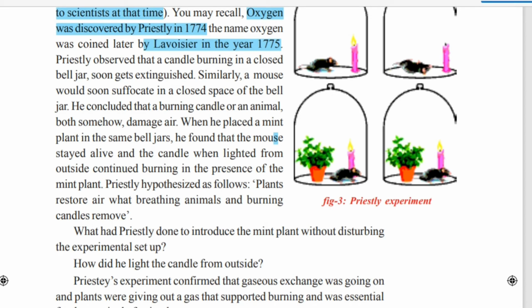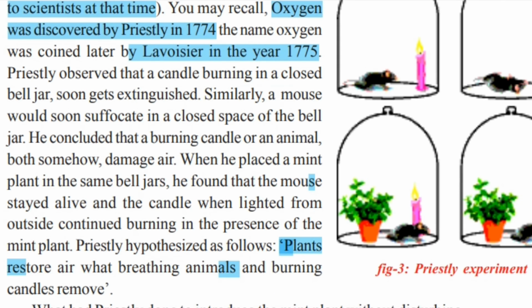When he placed a mint plant in the same bell jar, he found that the mouse stayed alive and the candle, when lighted from outside, continued burning in the presence of the mint plant. Priestley hypothesized as follows: plants restore to air what breathing animals and burning candles remove.